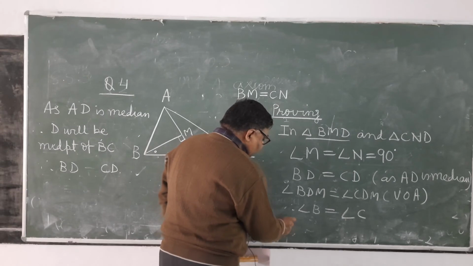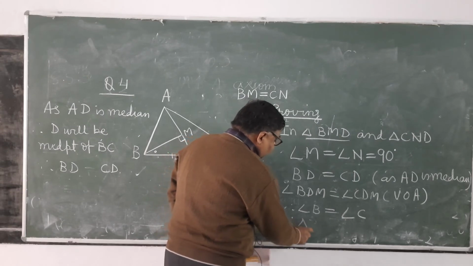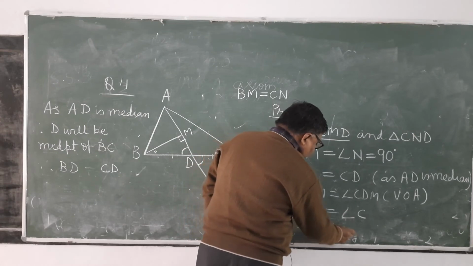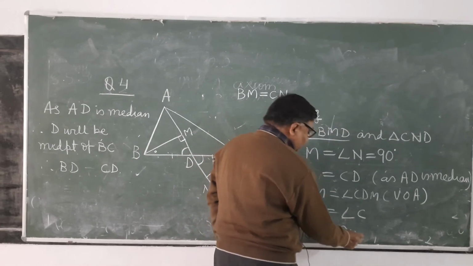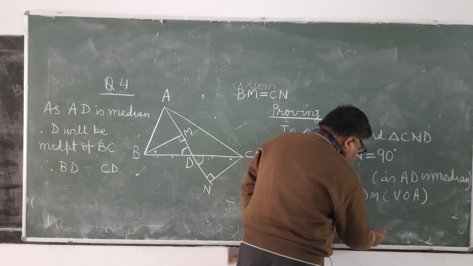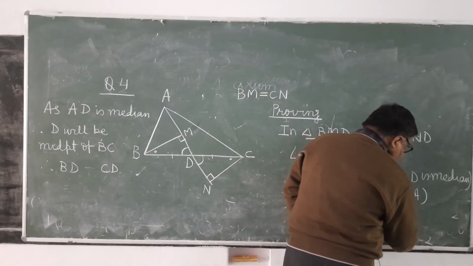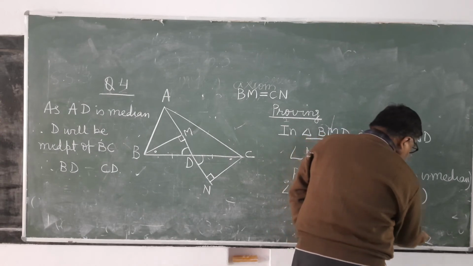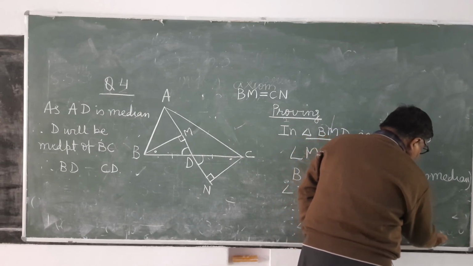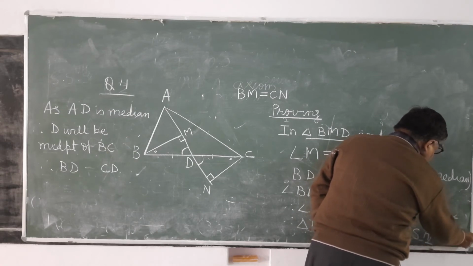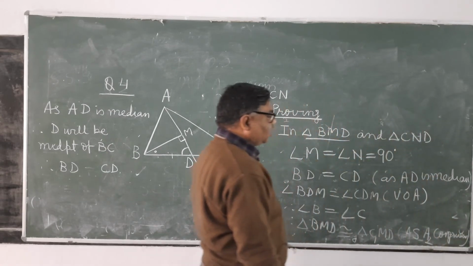So, you write down therefore, triangle BMD will be congruent to triangle CMD. By which congruency? ASA congruency. By ASA congruency, they are congruent.